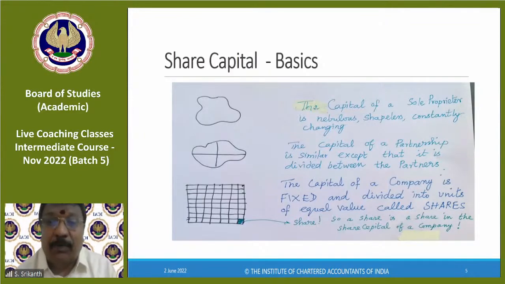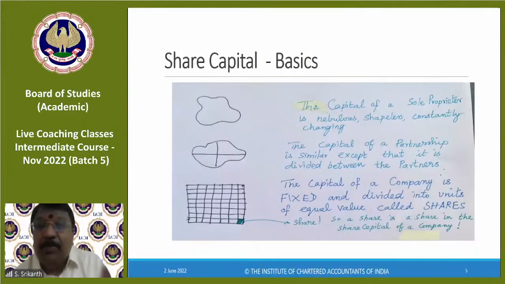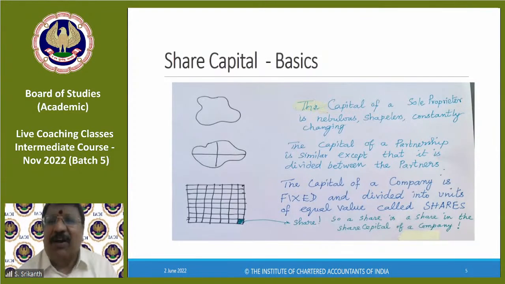Okay, conceptual. Sometimes a subject may have a conceptual base. Then, of course, you have the details. The details are like this: 60 days, 30 days, today, tomorrow. All that is details. But the conceptual base is very important. Basically, how is the capital of a company different from that of a sole proprietor?